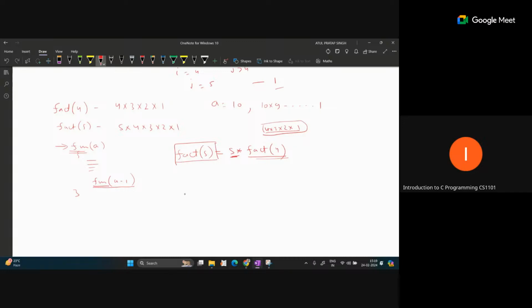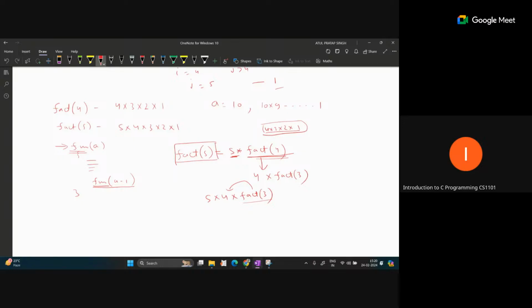Similarly, can we replace this fact 4 with 4 into fact 3? So you can see if we replace this, 5 into 4 into fact 3, we still get the same answer, because this function will return the answer of factorial 3, and we multiply by 4 and then 5.